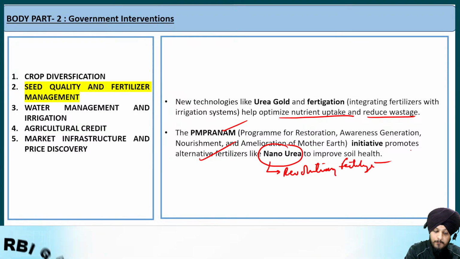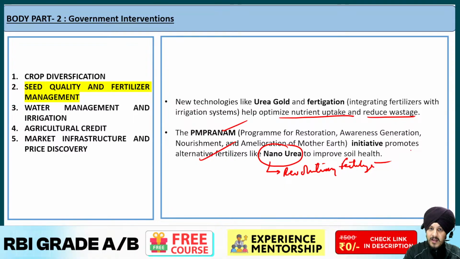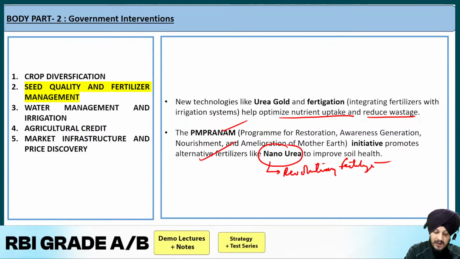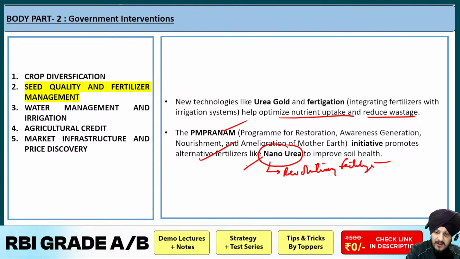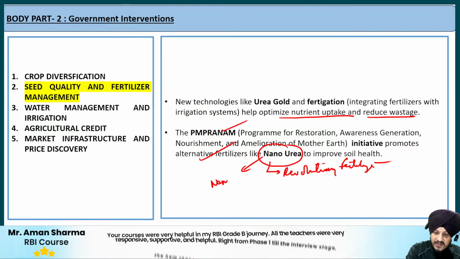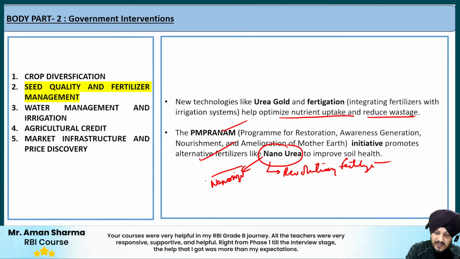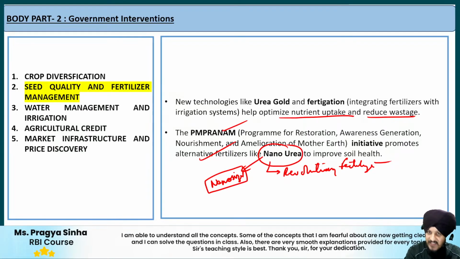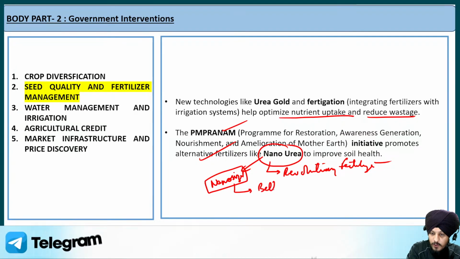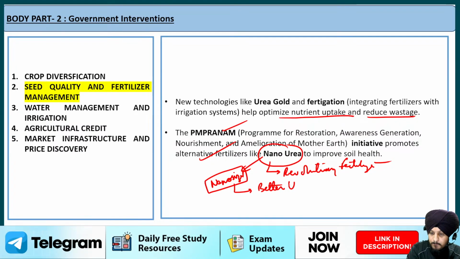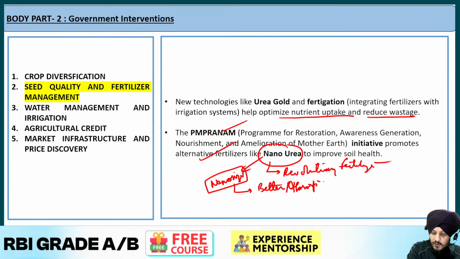Because the approach with respect to nano urea is very different from the conventional fertilizer. The urea that is used as a part of this nano urea is nano sized. What do you mean by nano size? The urea molecules are broken down into tiny molecules, and because of this, what happens? It allows better absorption of urea in the soil.